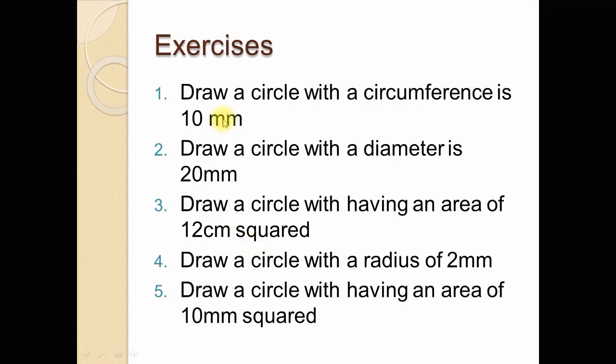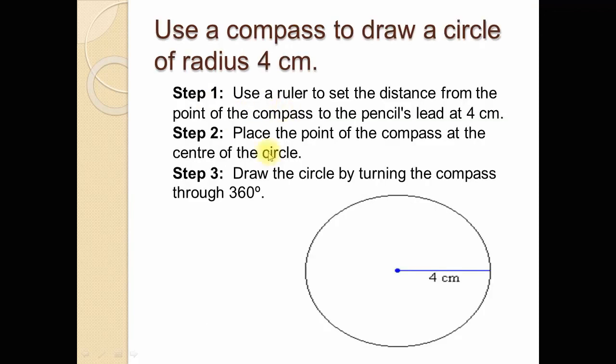Now here are some questions for exercise, and you students try yourself. First, draw a circle with a circumference of 10 millimeter. Using the circumference formula, first of all find the radius of the circle and then draw the circle by using these 3 steps.